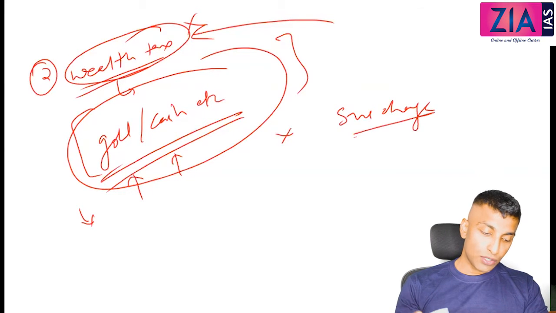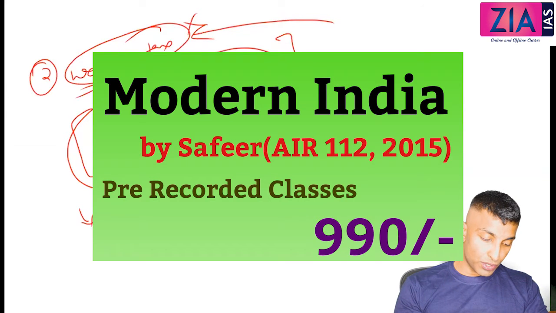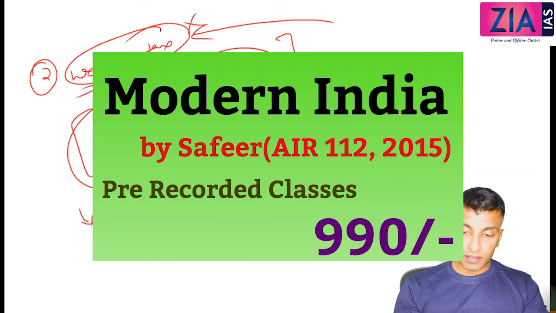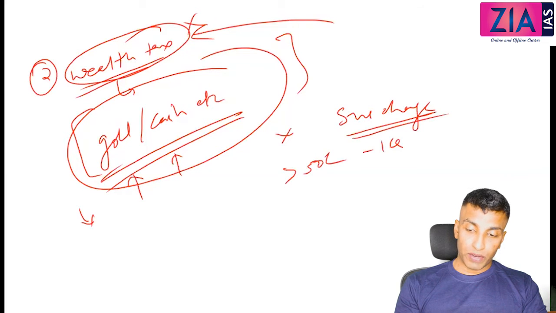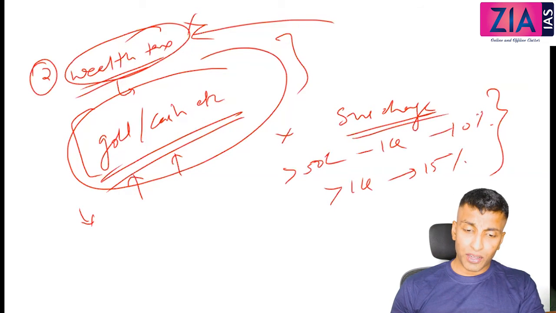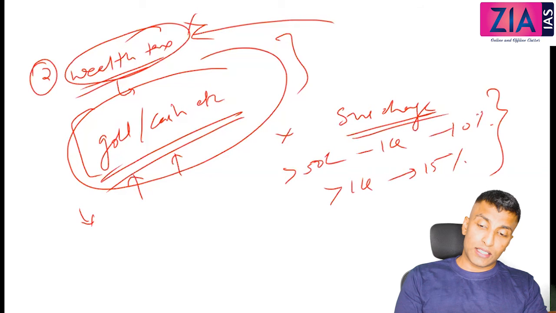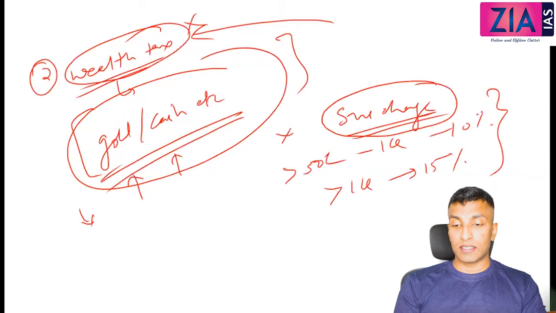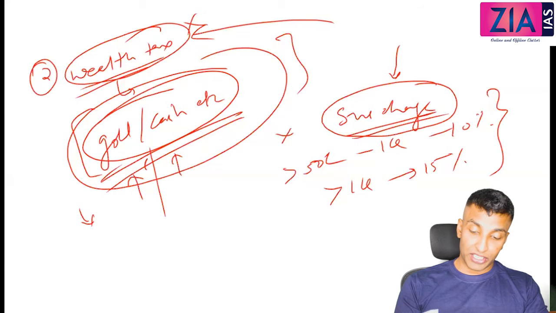Okay, so surcharge is on super rich people. So what is the assumption here? It is a kind of assumption, no? So they have too much of income, right? This surcharge is upon people who have more than 50 lakh. 50 lakh to 1 crore, we have discussed 10%, and more than 1 crore, 15%. So what is the assumption here? They have more gold, they have cash, etc. So that is the assumption. So it's a kind of presumptive tax. So can I say surcharge is a presumptive tax? Yes. What is the assumption? These are people who may have this gold, cash, etc.